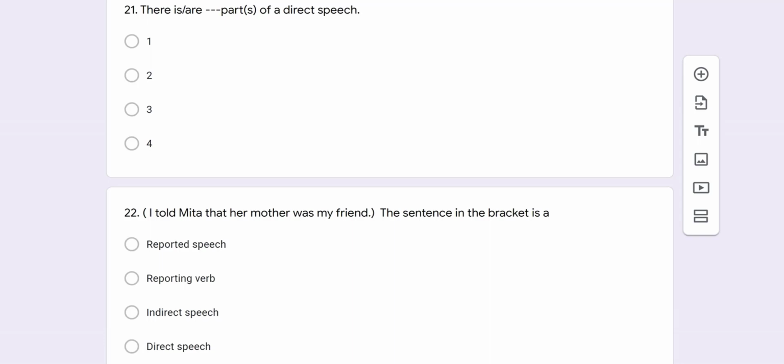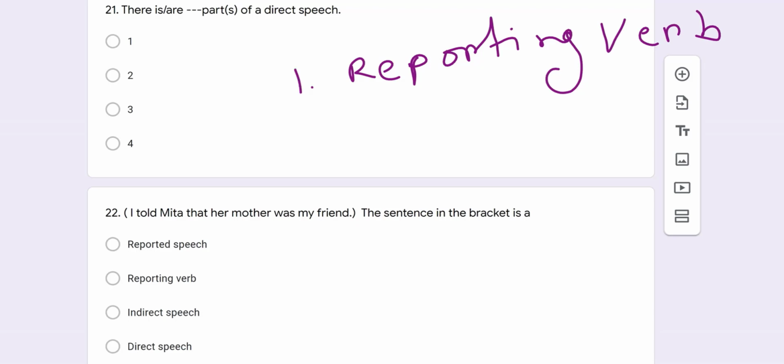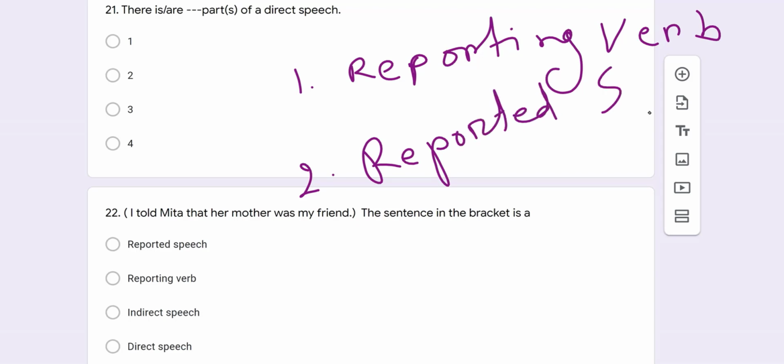The first one is called reporting verb, and the second one is called reported speech. So we got here two parts, reporting verb and reported speech. So here, question number 21, the correct answer should be 2. Option number 2 as well.